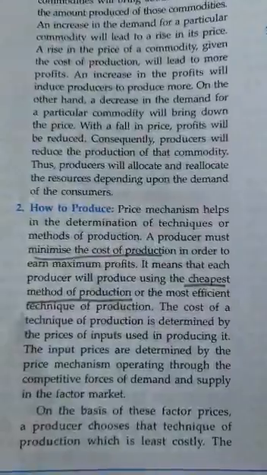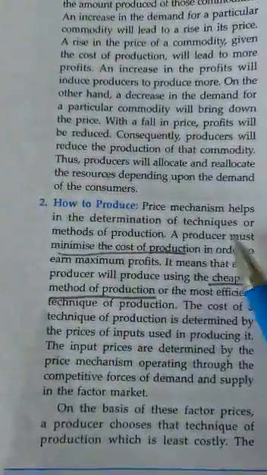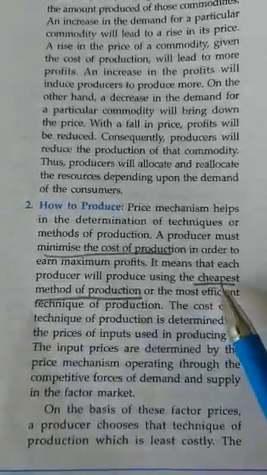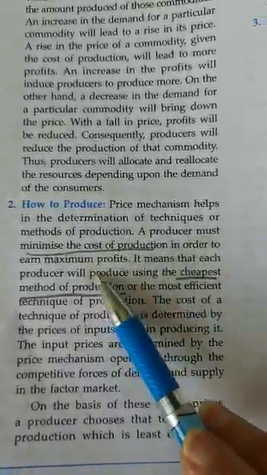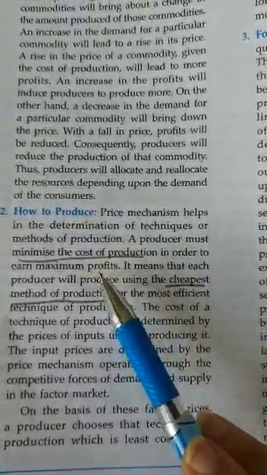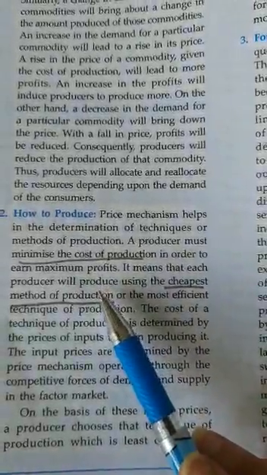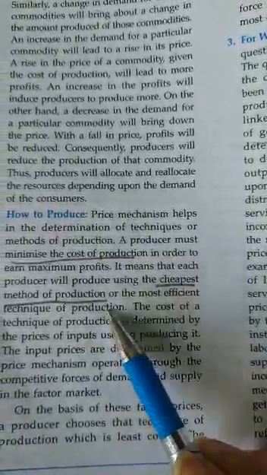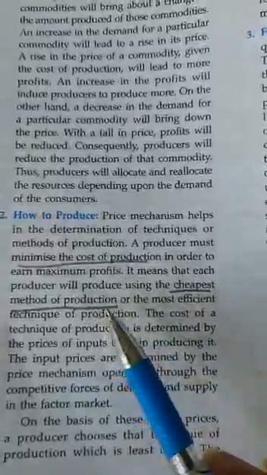The technique which is cheapest and which will give the maximum profit margin to the producer must be selected. You all know that there are two methods of production, labor intensive and capital intensive. Whatever is cheap for the economy must be selected.